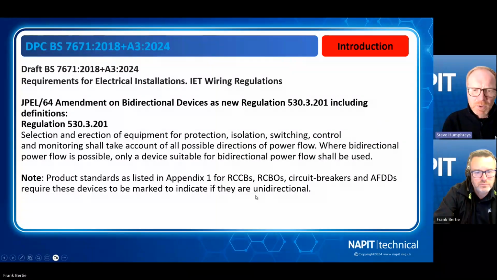Okay, so that's another important distinction there, that if it's a unidirectional device, it will be marked in and out, sometimes with arrows, line and load, whatever that may be. And we know that's one direction of power flow only, but bidirectional devices generally aren't marked. And we're speaking to manufacturers all the time, and BEAMA, just to confirm all this as well.